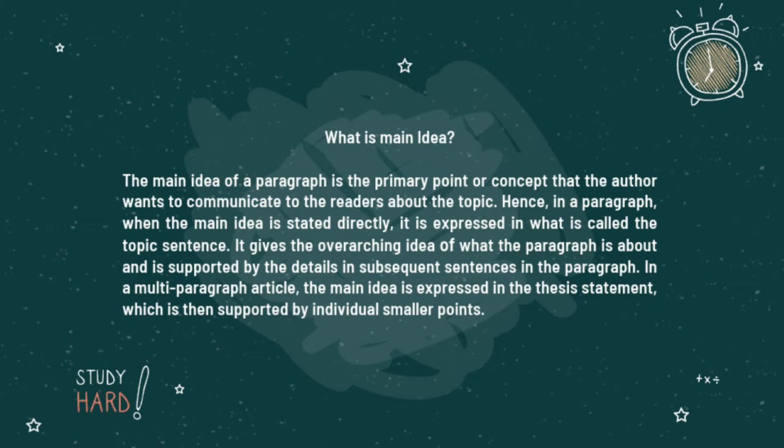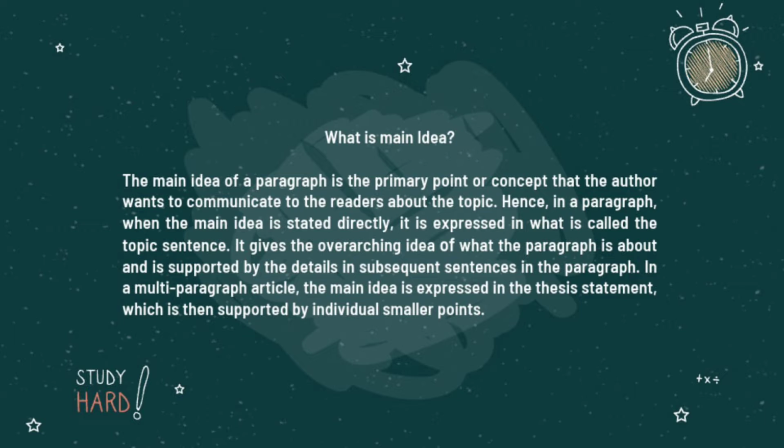What is main idea? The main idea of a paragraph is the primary point or concept that the author wants to communicate to the readers about the topic. Hence, in a paragraph, when the main idea is stated directly, it is expressed in what is called the topic sentence.